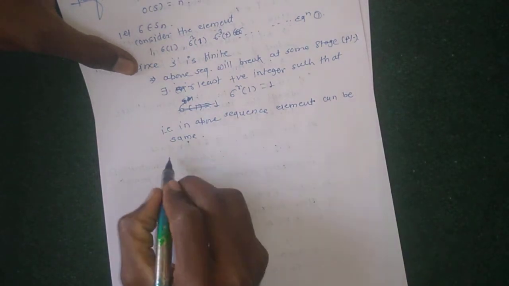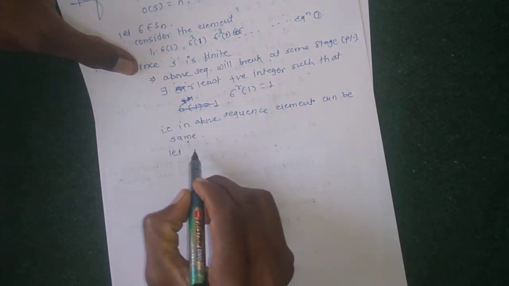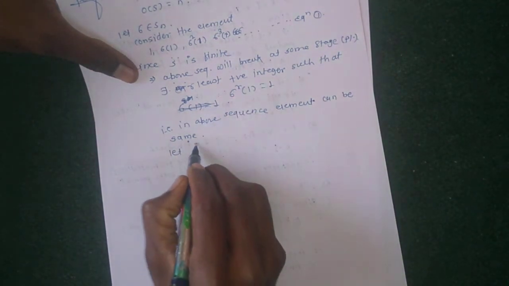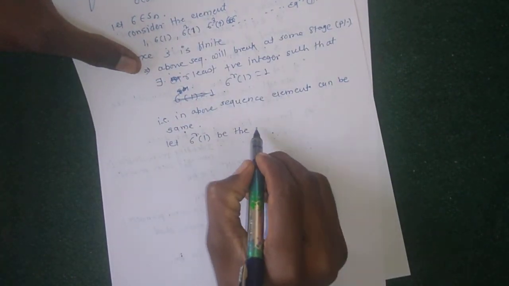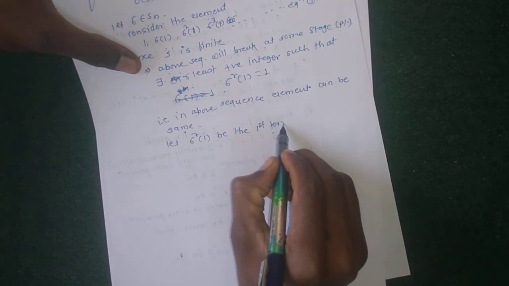Let sigma raised to r of 1 be the first term in the sequence, such that it has value 1.